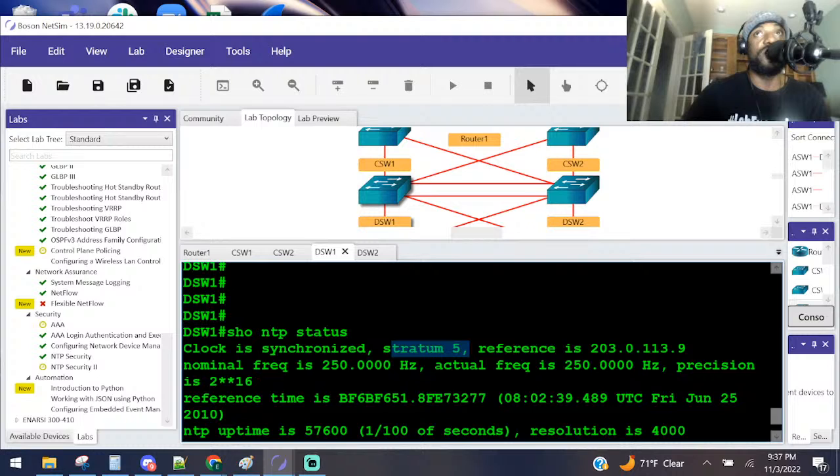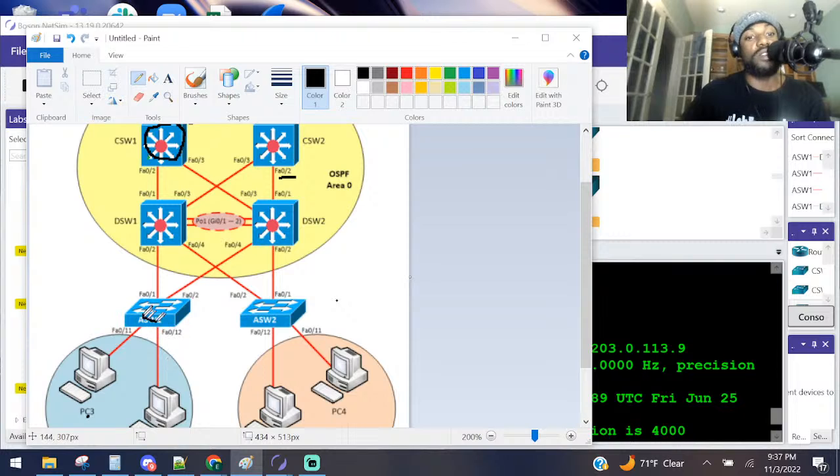On ASW1, configure the time to synchronize. So again, we're going down the line here. Now we need to go to ASW1. This guy right here, he needs to synchronize. When he asks for the time, he's going to do it through this interface right here, I think. Let me double check before I make that assumption. To CS1's FA02 interface. Oh, gotcha. So I'm glad I looked at that. ASW1 needs to get his time from this interface right over here. He's going to be sending NTP packets through this and then getting his time there. Y'all see that?